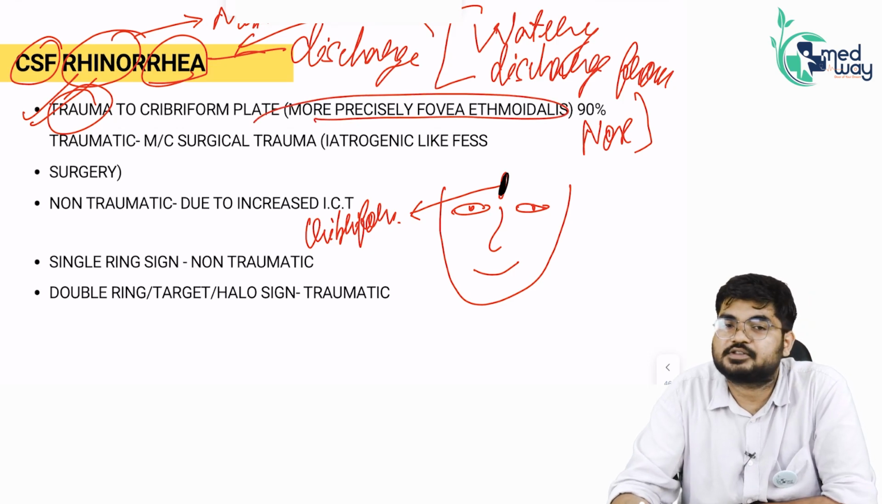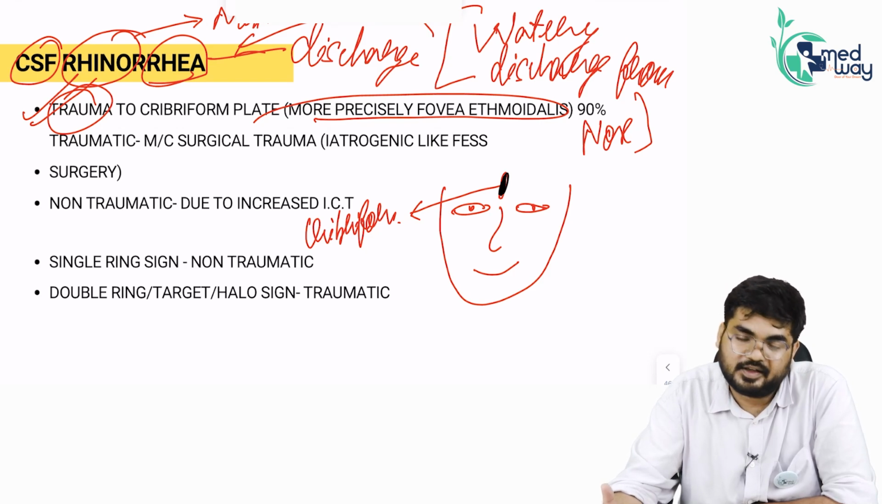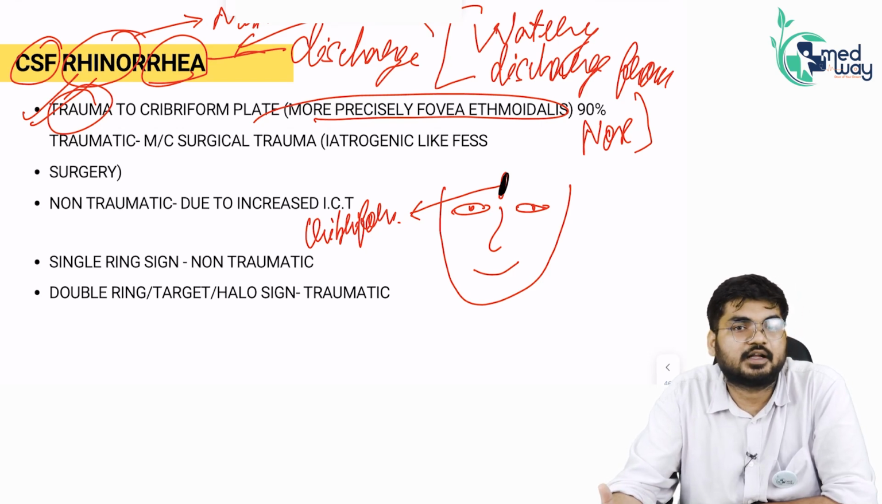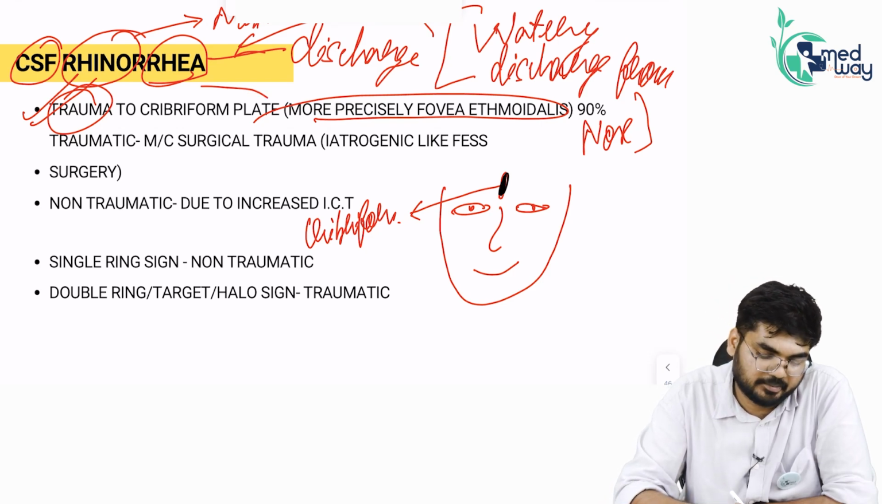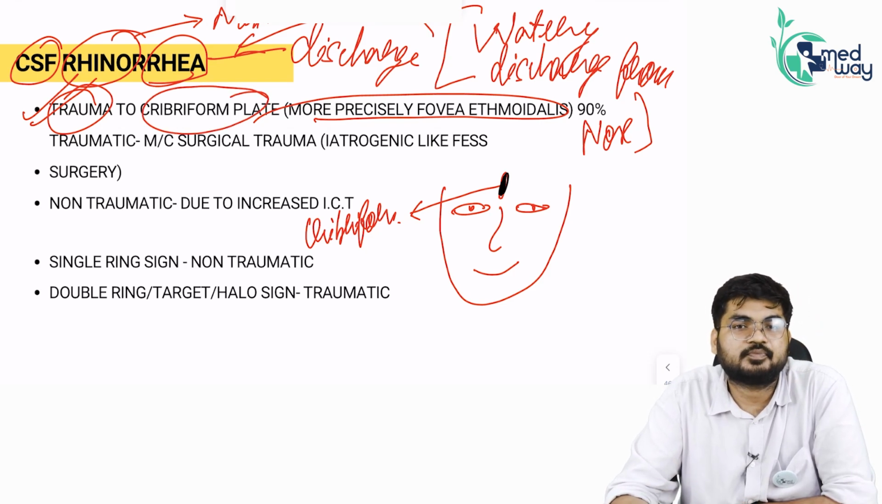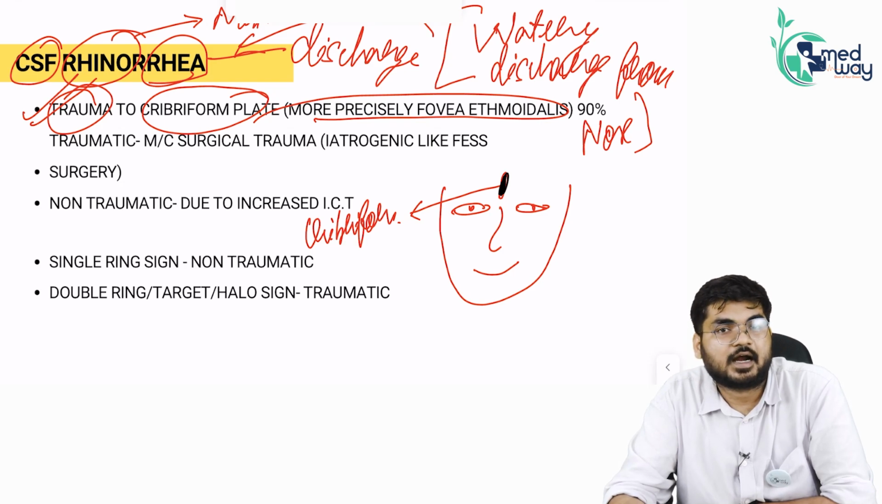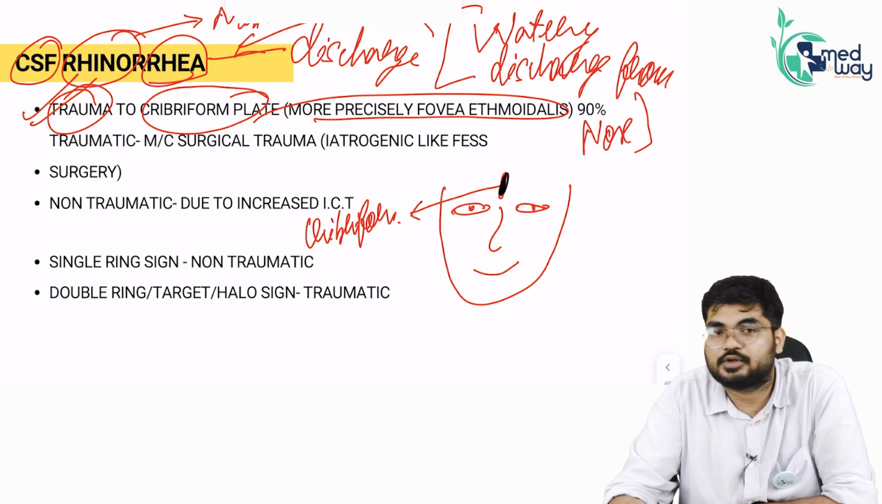So, 90% of the CSF rhinorrhea occurs because of trauma. Where exactly? At the fovea ethmoidalis part. Basically, it's a part of the cribriform plate. So, this is the location where a trauma occurs and it will lead to CSF rhinorrhea.